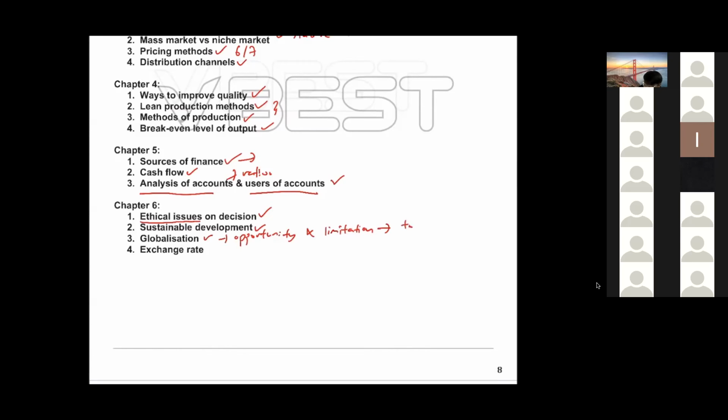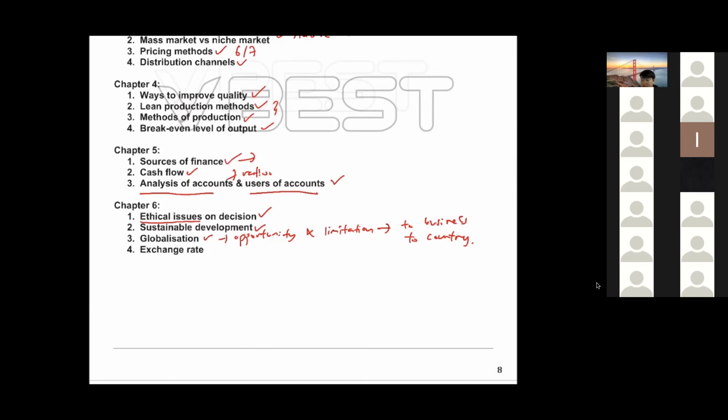Is it to the business or to the country? They want you to write the opportunity to the business or to the country, so make sure the points you explain are correct. Don't confuse.